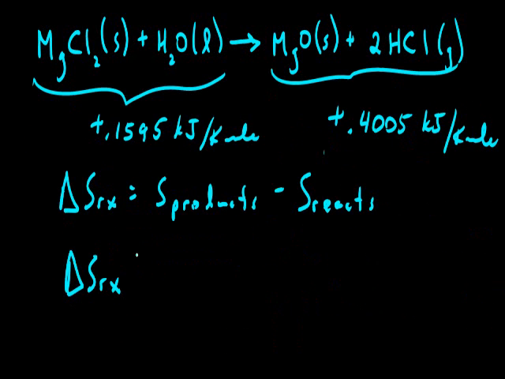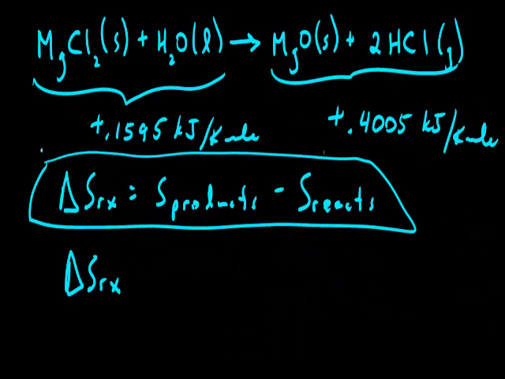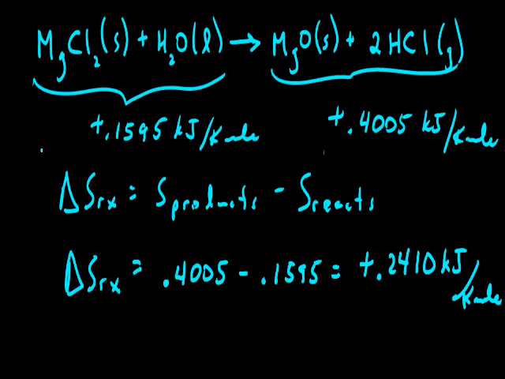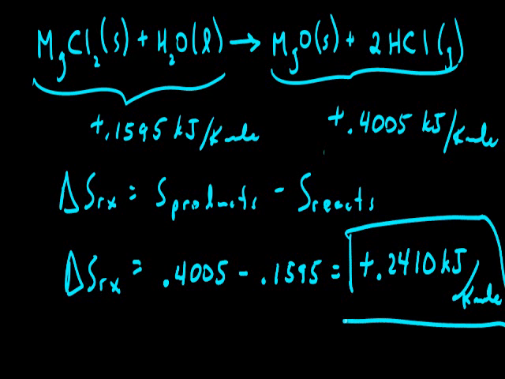Taking this information and using change in entropy of reaction as products minus reactants, we can calculate that for this reaction our change in entropy is a positive 0.2410 kilojoules per Kelvin mole, indicating that as we go from reactant to product there's been an increase in the amount of entropy or disorder to the system.